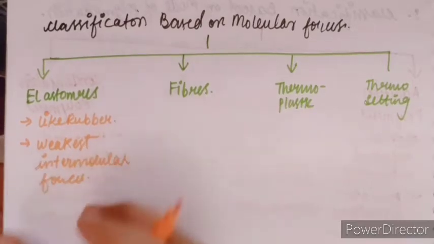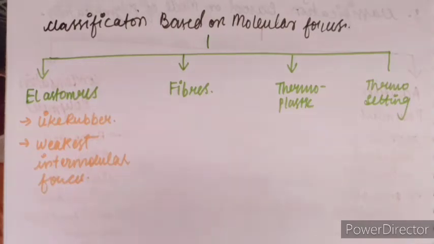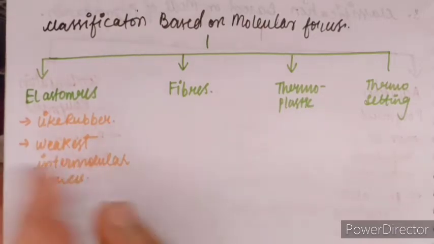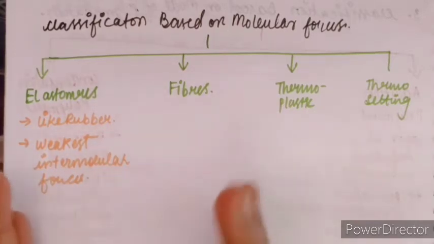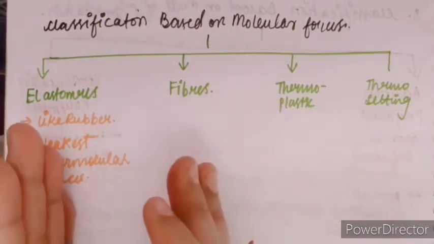A few cross links are introduced between the chains, which help the polymers to return to their original position. So after stretching, it will again come to the original position.